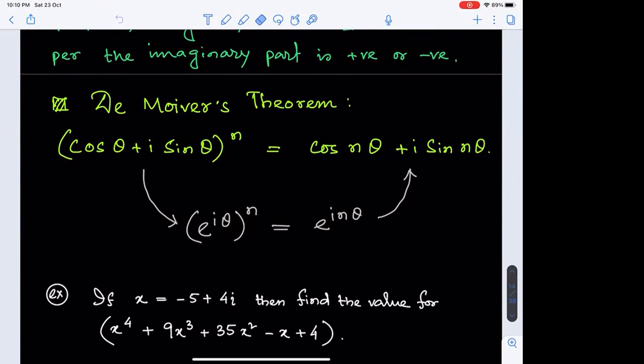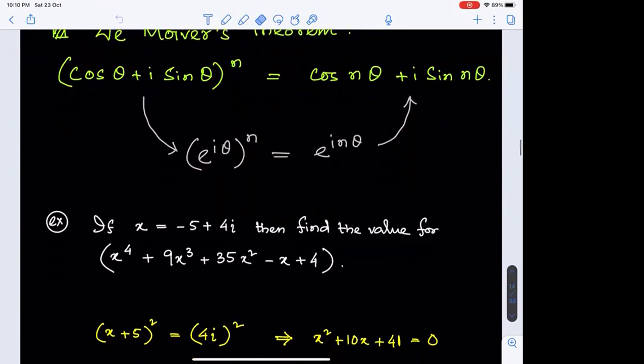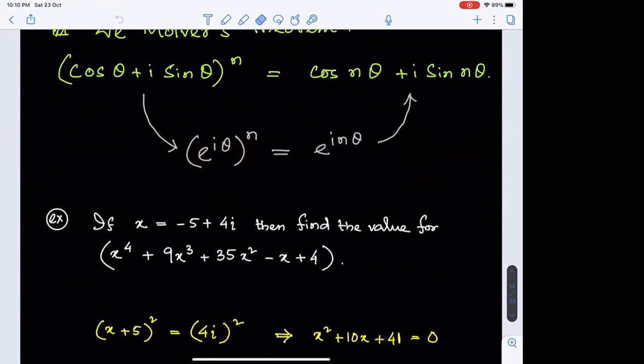So in all such forms, we firstly look at the degree, like this is a biquadratic. And from the given relation, we can have x plus 5 is 4 i. So squaring both sides, we get x squared plus 10x plus 41 as 0. Is that okay with everyone?